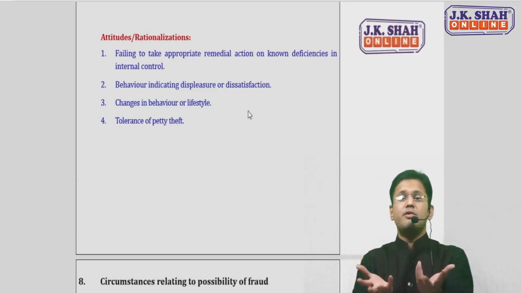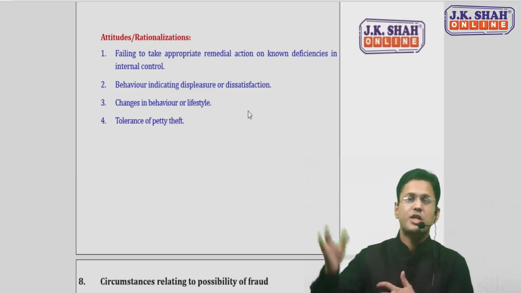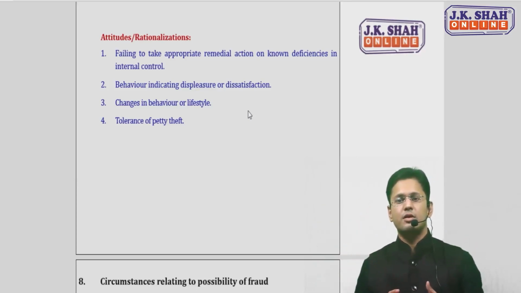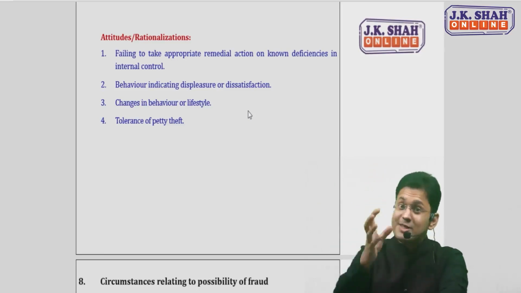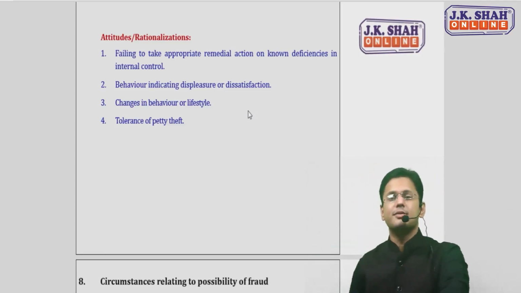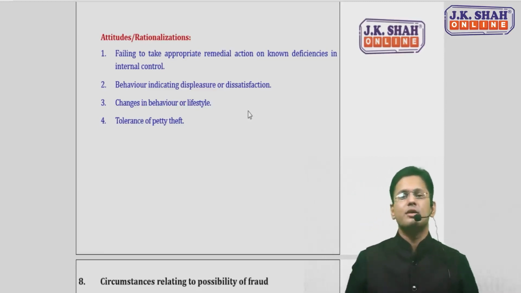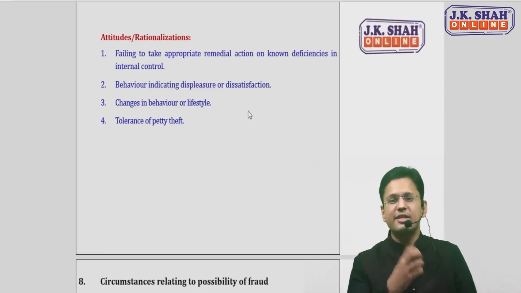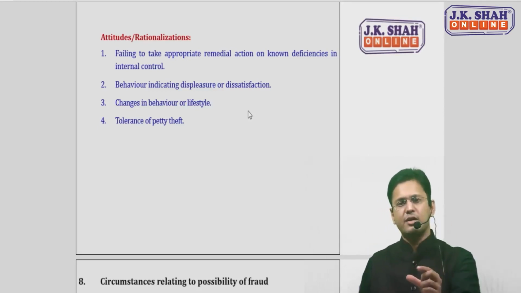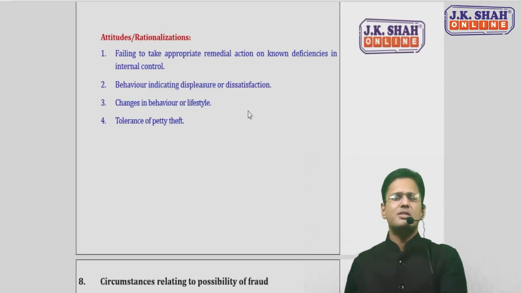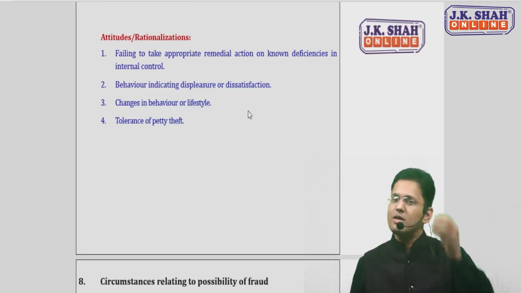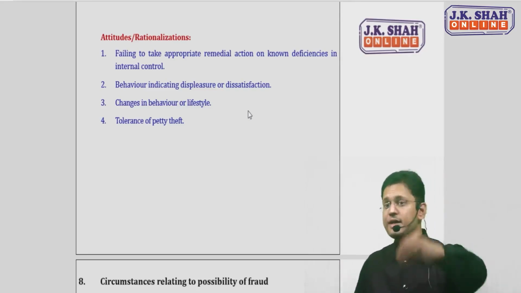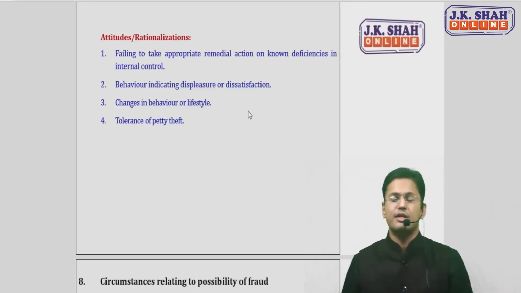The third point says you have found that the employee's lifestyle or behavior has changed. Till yesterday, he was coming on a scooter and today he is coming in a BMW. So his lifestyle has changed. There is a full chance that some misappropriation has been done. The fourth one is the management's attitude of tolerating thefts. Some petty thefts are occurring, small amount thefts are occurring, and nobody is there to check or respond to those. They're all tolerating, saying okay, that's fine. This attitude may increase the chances of fraud and error in the organization.